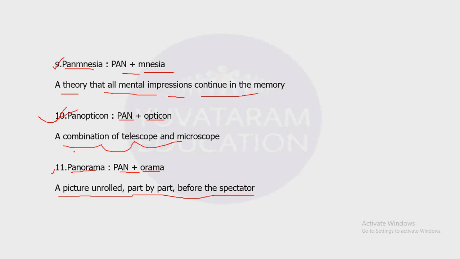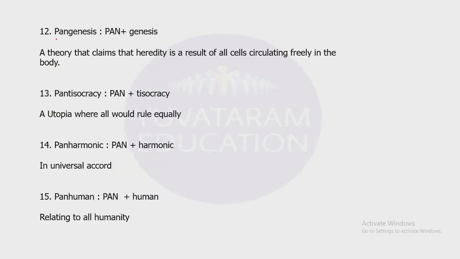We have seen it in our mobile phones, panorama view. Next one, Pangenesis. Pan plus genesis. Genesis means giving birth or origin. Pangenesis means a theory that claims that heredity is a result of all cells circulating freely in the body.